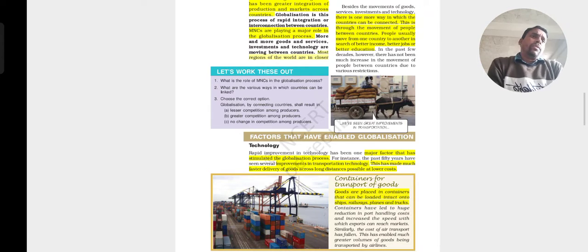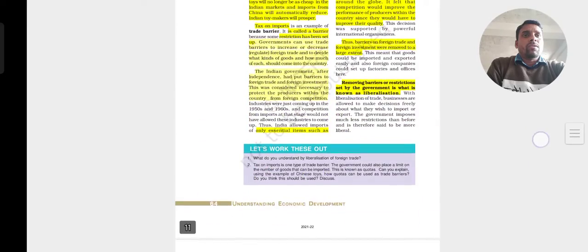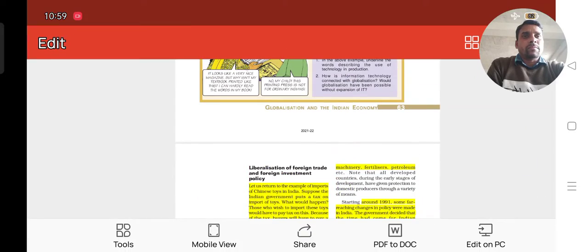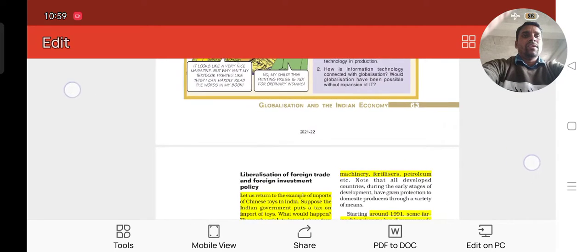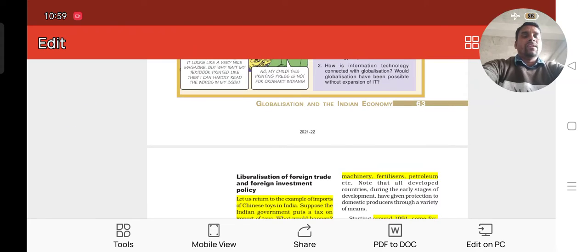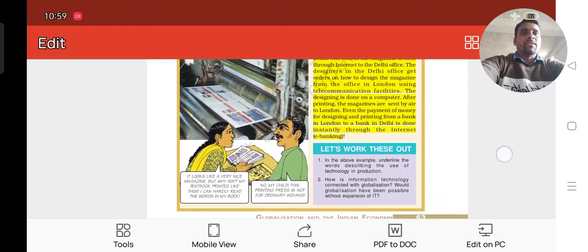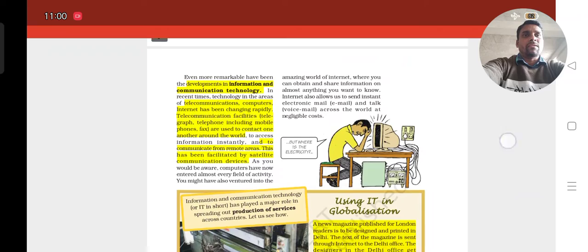Here are two things that we could study: the technology, and one more thing that also takes place, the liberalization of foreign trade and foreign investment policies. Liberalization, as we already know from history, comes from liberty or freedom, when we make something free.